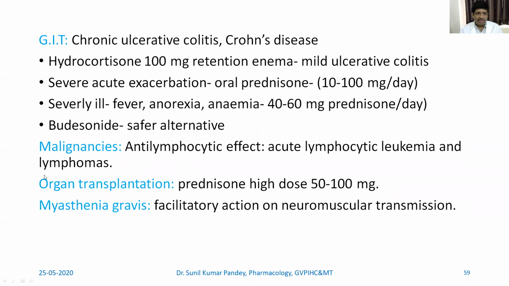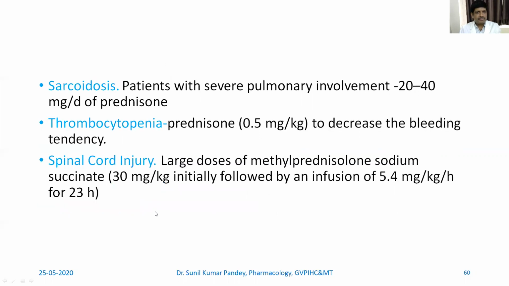In case of malignancy, organ transplantation, and myasthenia gravis also, it has a place. In malignancy, because of the anti-lymphocytic effect, it is given in acute lymphocytic leukemia and lymphomas. During organ transplantation, to prevent organ rejection, prednisone at a high dose of 50 to 100 milligram can be given. And in myasthenia gravis also, it has a place. Then sarcoidosis, which is an inflammatory condition of lungs and lymph nodes. There also prednisone can be given.